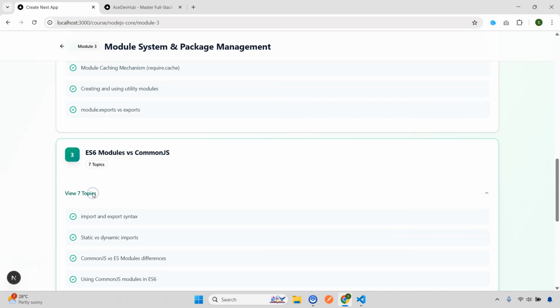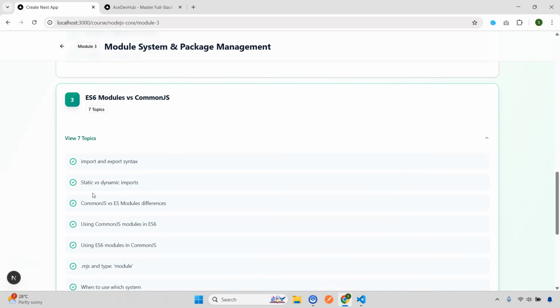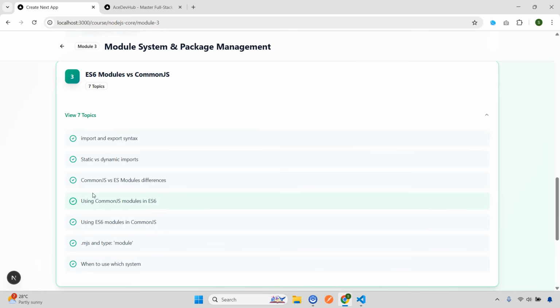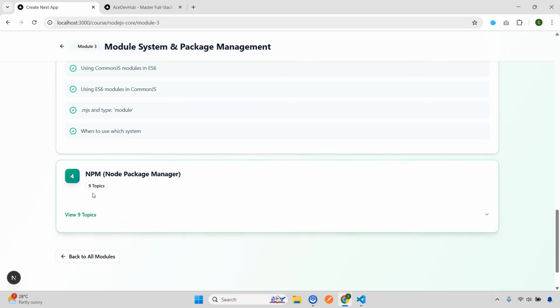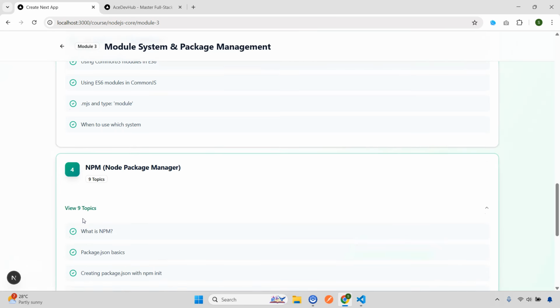Then we have the ES6 modules, right? Import, export, and CommonJS versus ES modules, when we should use which, right? What is the .mjs extension? All these things. And then the Node package manager, which is very, very important.